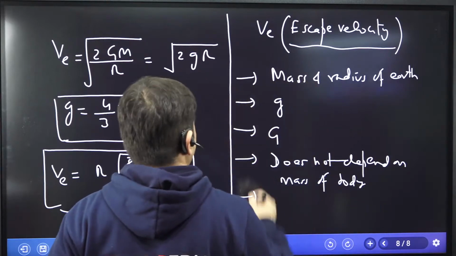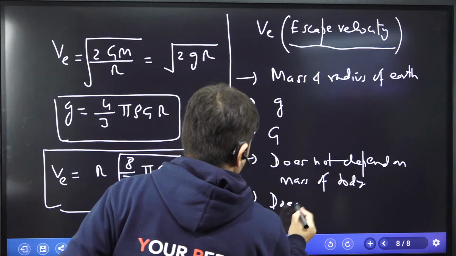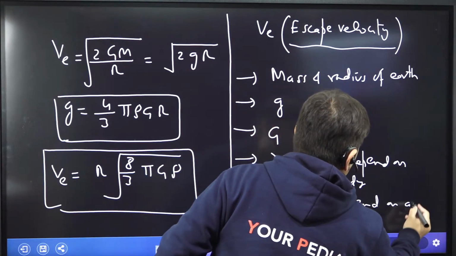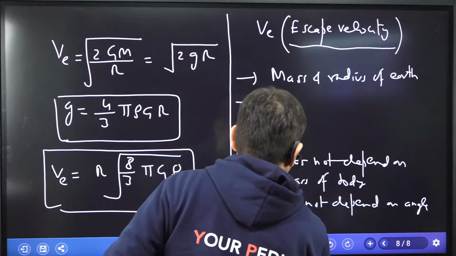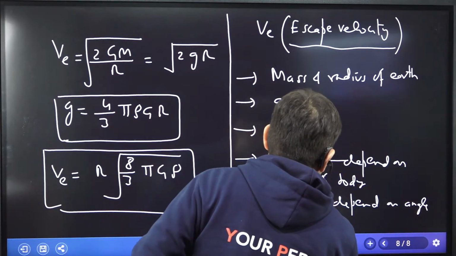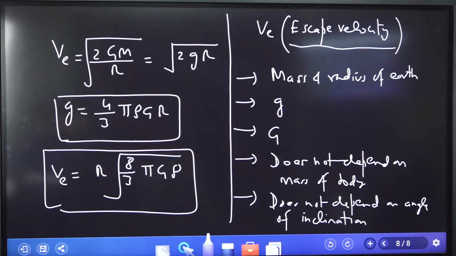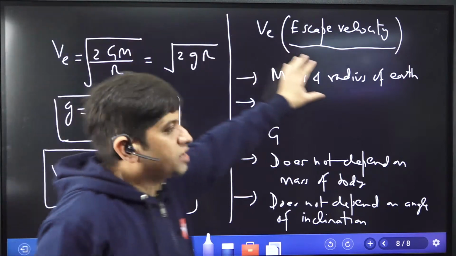The next point is it does not depend on angle of inclination. It does not depend upon angle of inclination. So it does not depend on the angle of inclination either. So what all does escape velocity depend on?